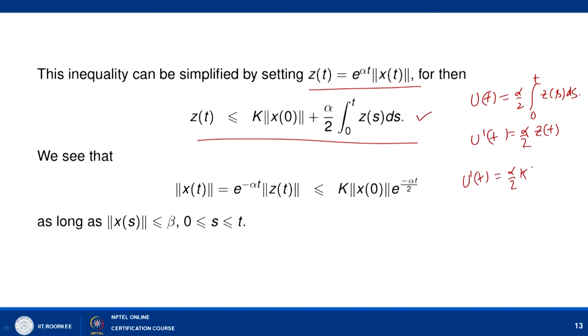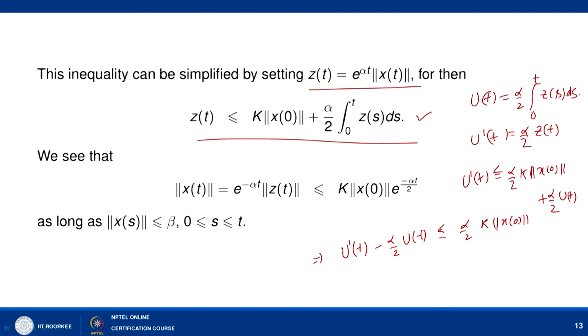So u dash t is equal to alpha by 2 z(t), which is less than alpha by 2 times k norm of x0 plus this quantity, and this quantity is your u(t). So u dash t minus alpha by 2 u(t) is less than or equal to alpha by 2 k times norm of x0.